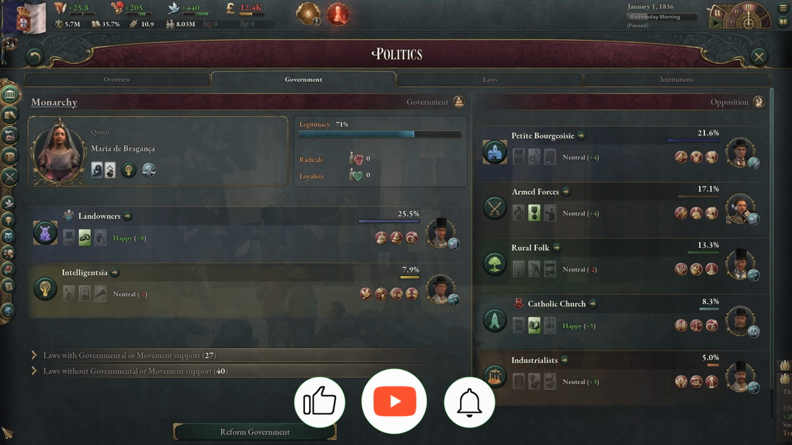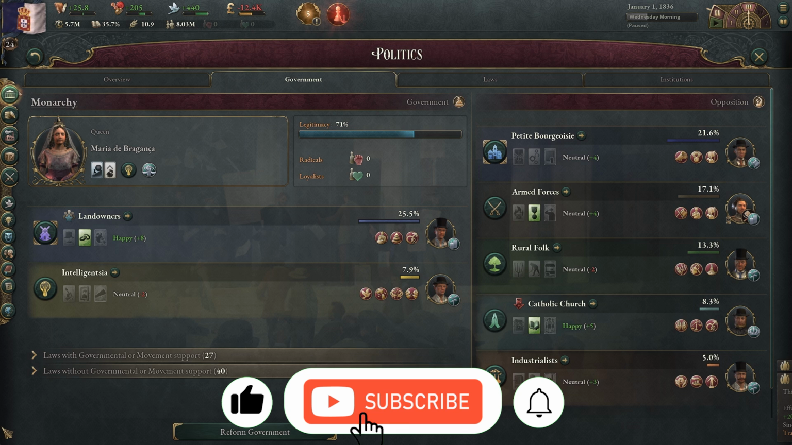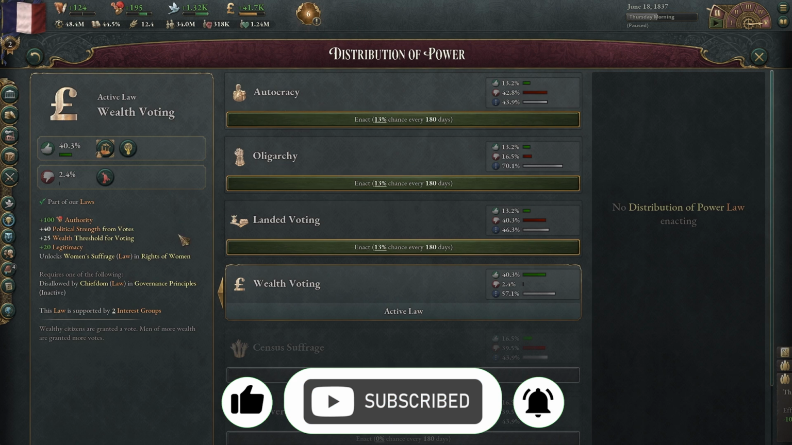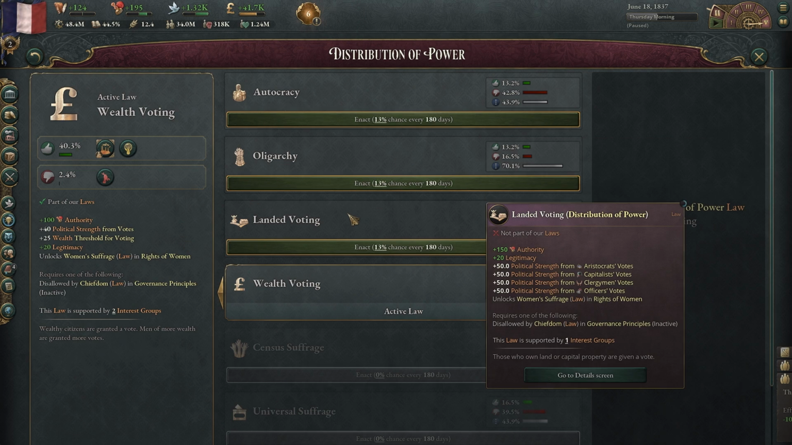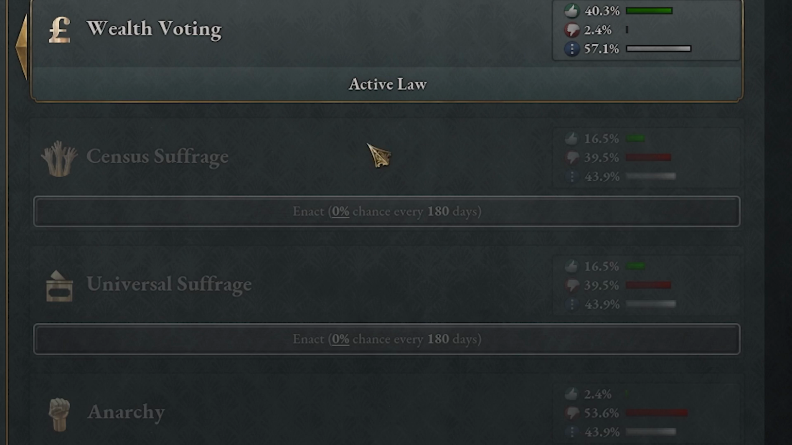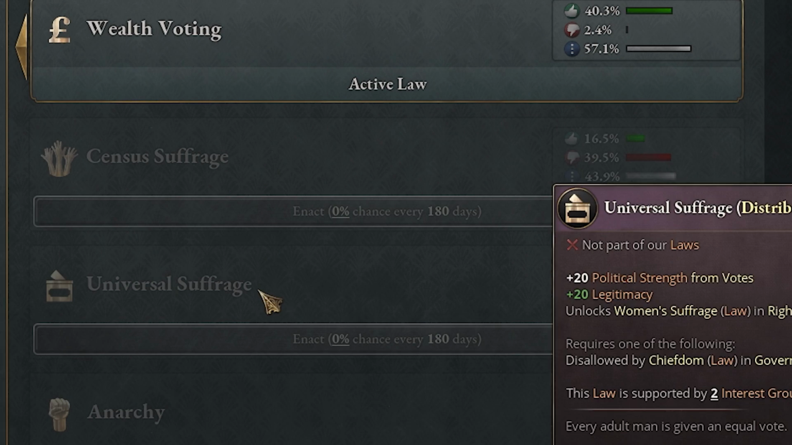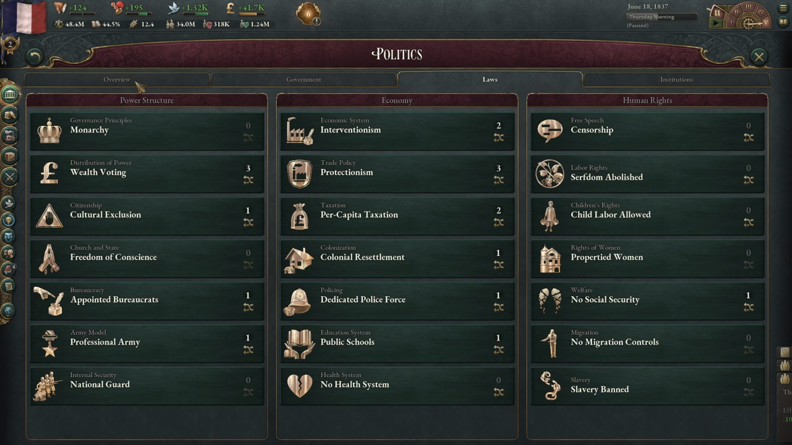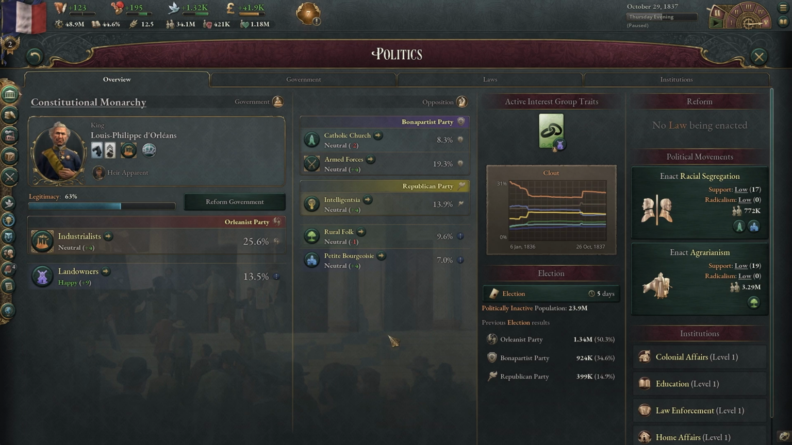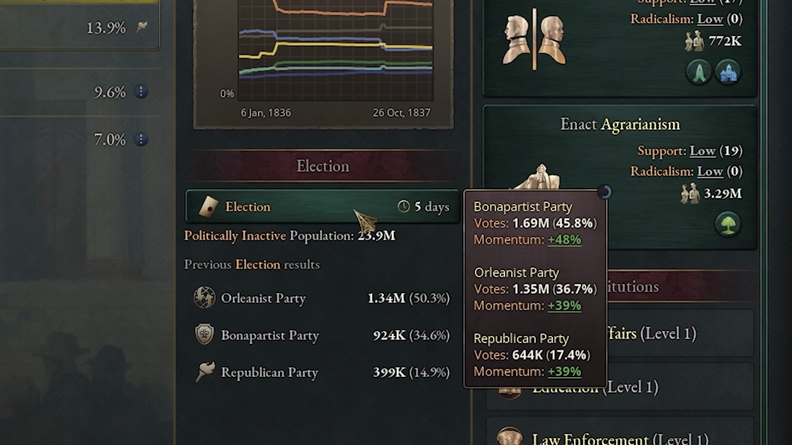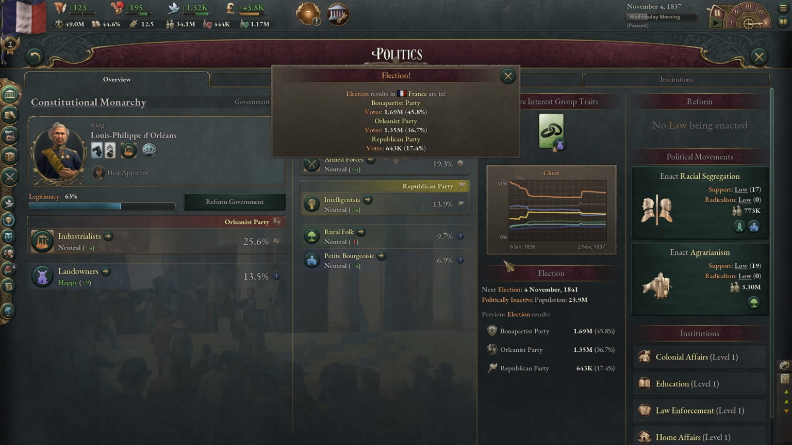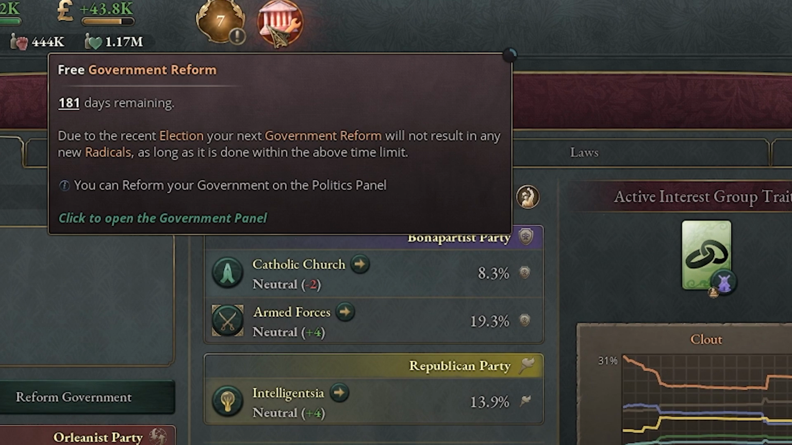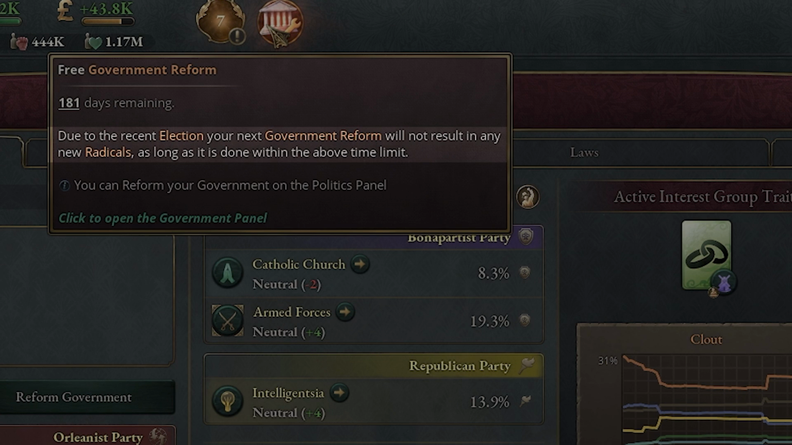One way to get a free government reform, which will cause no radicals, is through voting. Under distribution of power, if you have one of the laws that allow voting, such as land voting, wealth voting, census suffrage, or universal suffrage, you'll actually have elections in your government. This will show you on your overview screen, and you can see how many days are left for the election. So here we have 5 days left. So we'll let the time kind of tick by here, and then you're going to see we had our election, and now we get a free government reform. So for 181 days, due to the recent election, will not result in any new radicals when we go and change our government.